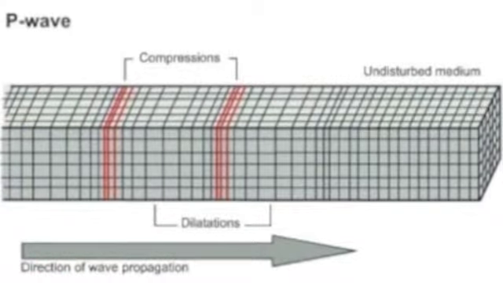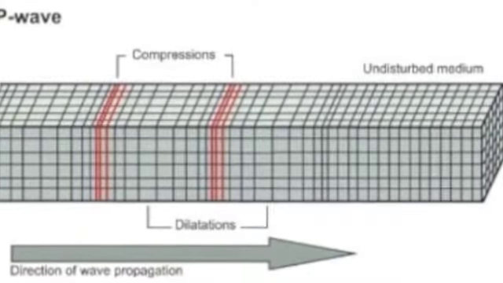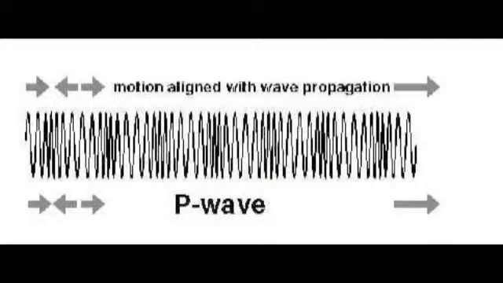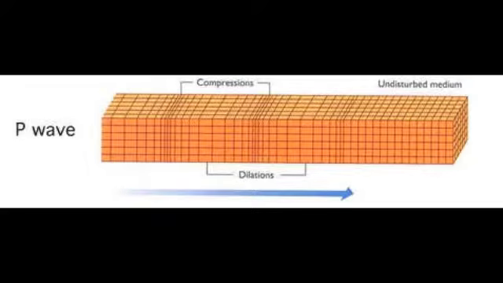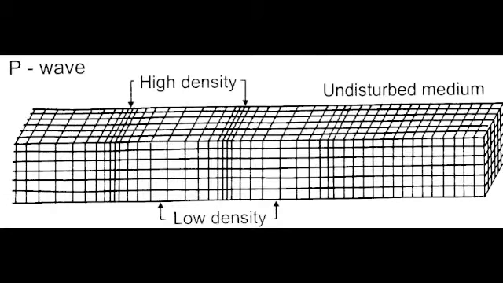It can move through solid rock and fluids like water or the liquid layers of the earth. It pushes and pulls the rock it moves through, just like sound waves push and pull the air. Sometimes animals can hear the P waves of an earthquake. Dogs, for instance, commonly begin barking hysterically just before an earthquake hits. Usually people can only feel the bump and rattle of these waves. Subjected to a P wave, particles move in the same direction that the wave is moving in, which is the direction that the energy is traveling in, and is sometimes called the direction of wave propagation.